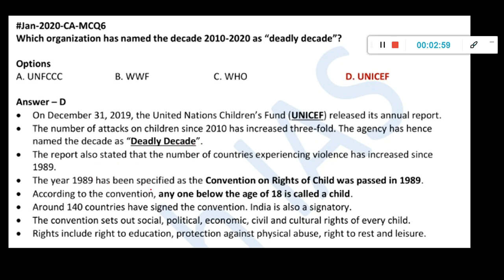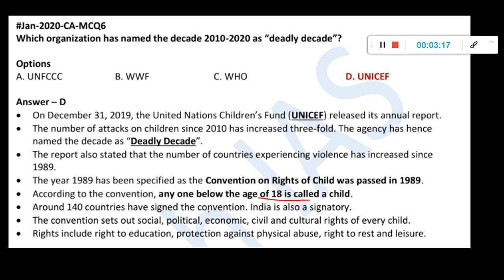The year 1989 has been specified as the Convention on Rights of Child was passed in 1989. According to the convention, anyone below the age of 18 is called a child. Okay, UPSC sometimes does this also. They'll put like people up to 14 are considered child, or 21 are considered child. They'll make a statement like that.